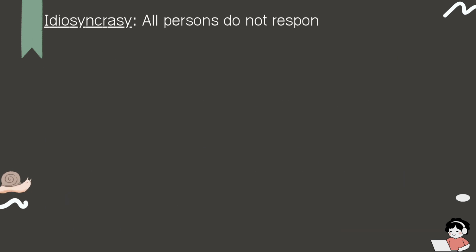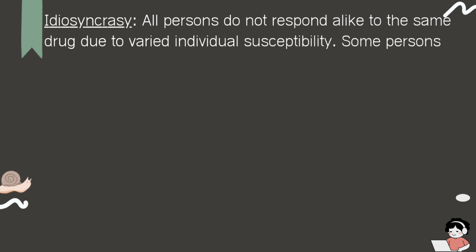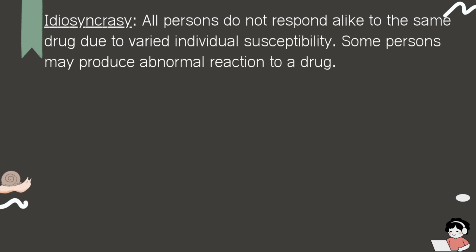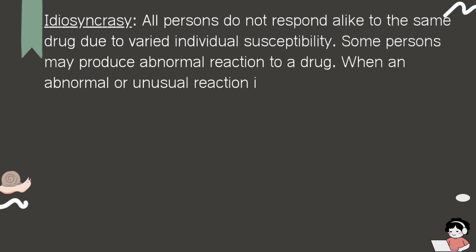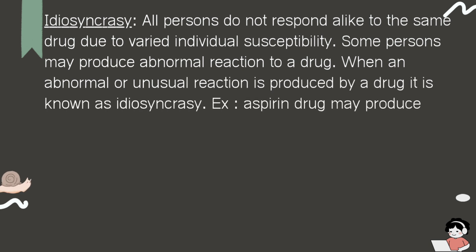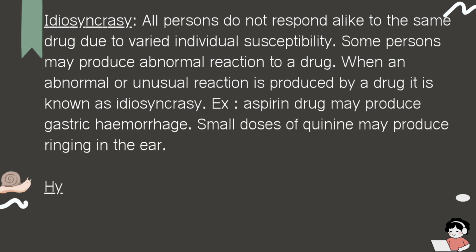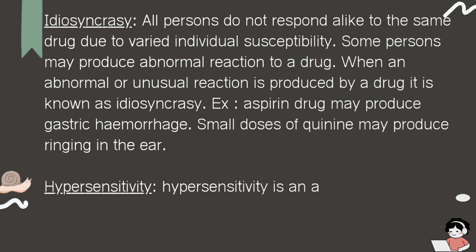Idiosyncrasy. All persons do not respond alike to the same drug due to varied individual susceptibility. Some persons may produce an abnormal reaction to a drug. When an abnormal or unusual reaction is produced by a drug, it is known as idiosyncrasy. Aspirin may produce gastric hemorrhage. Small doses of quinine may produce ringing in the ear.